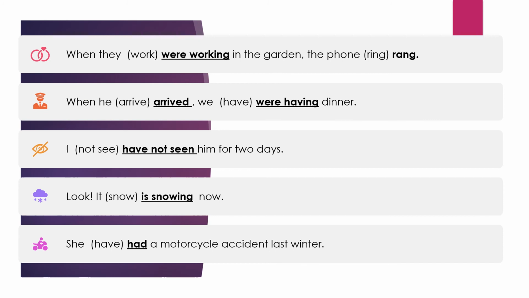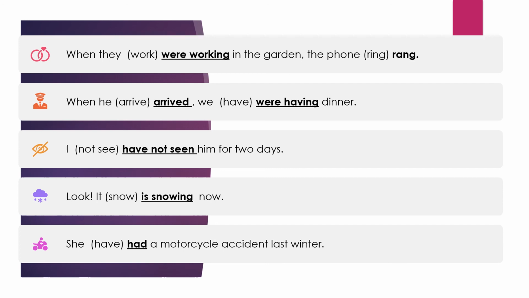Next: "When they dash in the garden, the phone dash." So: When they were working in the garden, the phone rang. Whenever you have two clauses that you're joining, and the first clause has past continuous or any continuous, you can always have the second tense as an indefinite tense. So when they were working, that is past continuous, in the garden, the phone rang, which is the indefinite form, the second form of verb. Ring, rang, rung.